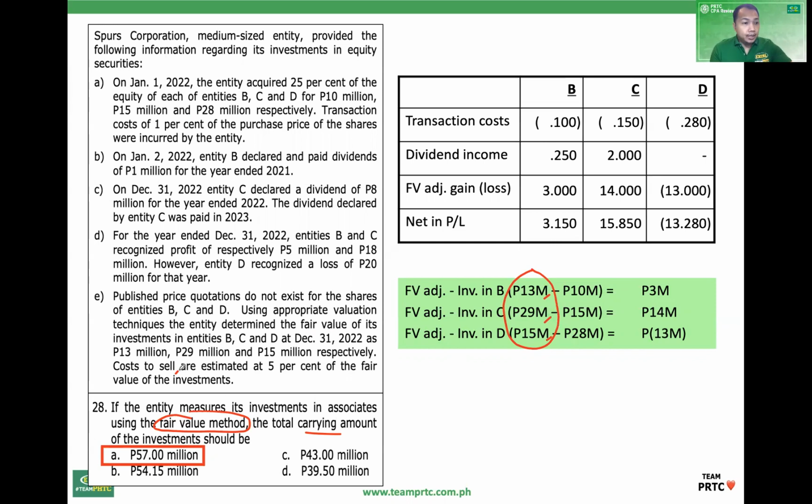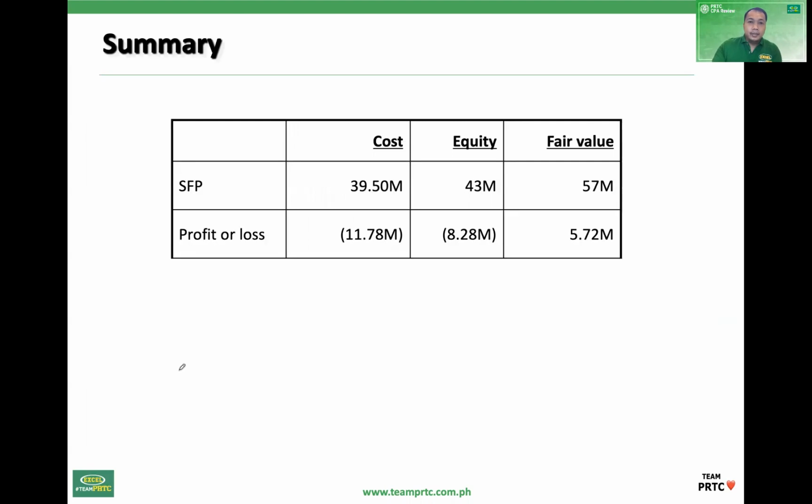Okay, now to summarize. So refer to the solution guide again. Ito yung summary. As noted in number 23 to 28. This one. Amount in the statement of financial position. Net amount in profit or loss.